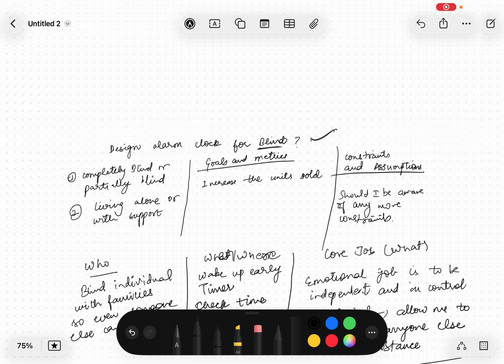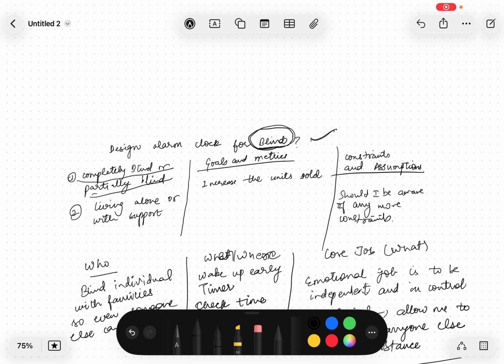So, if I talk about what is blind, the question is, are they completely blind or partially blind? By blind, there is a whole spectrum. So are they completely blind or partially blind? And I also want to understand, are these blind people living alone or are they living with their families or some kind of support system, like someone is around them.